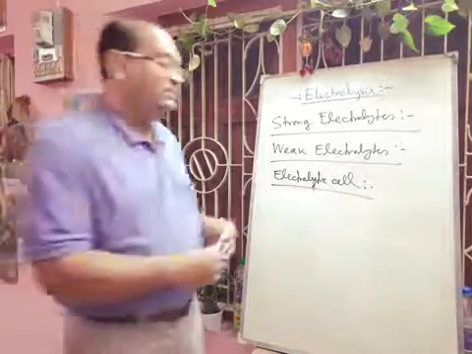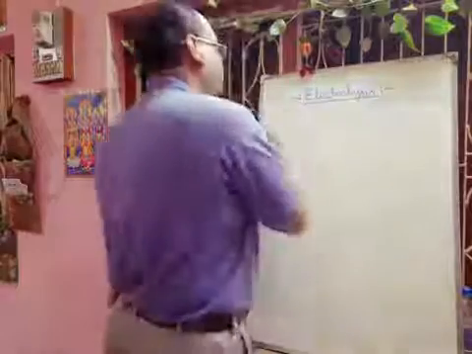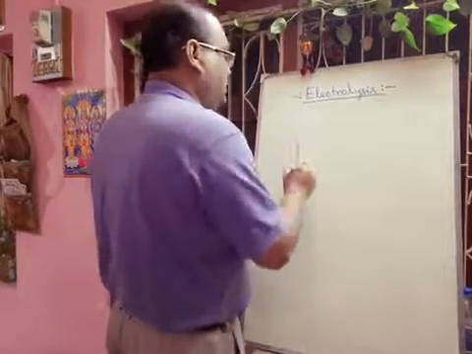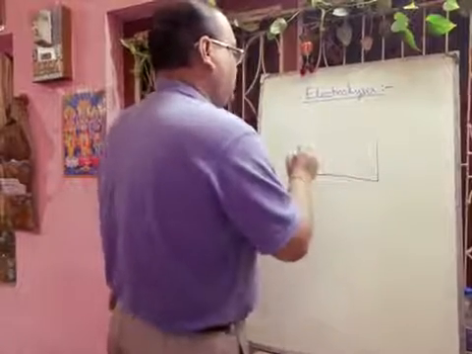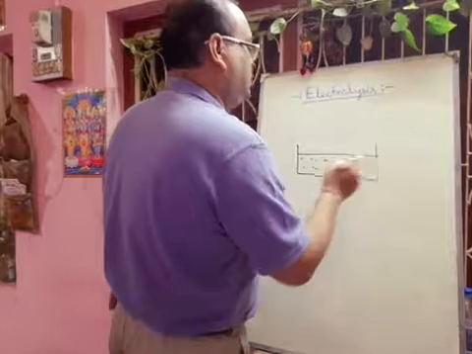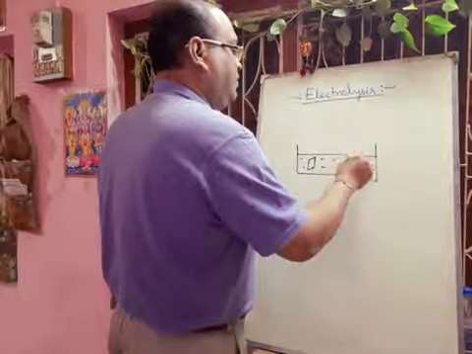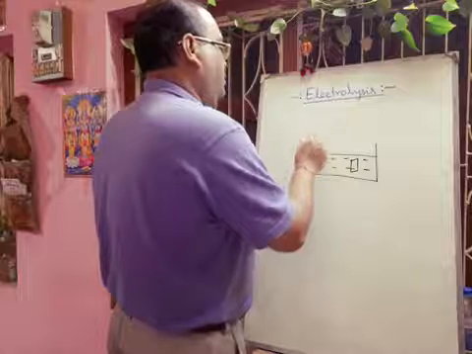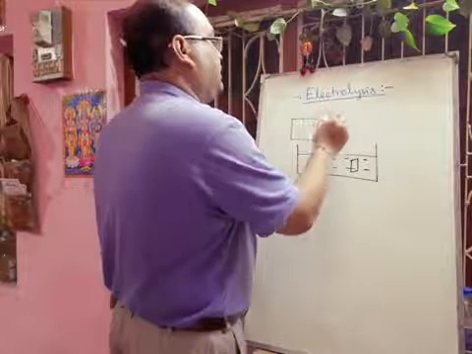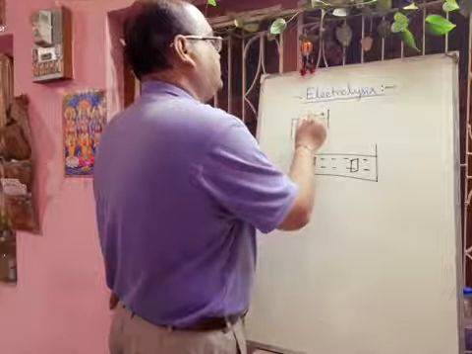If we draw the picture, then you can easily understand what is anode and what is cathode. Suppose this is the electrolytic cell or voltameter containing the electrolyte. Here two metal rods are dipped, and one is connected to the positive terminal of the battery. This one is the battery, and here we have to take one key.